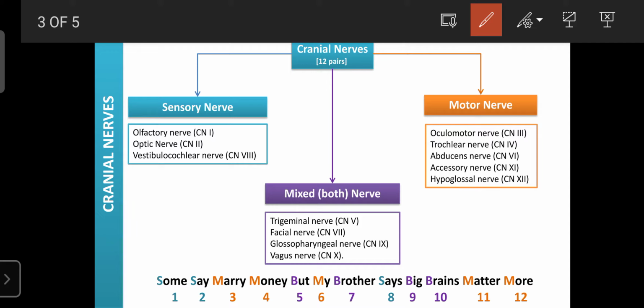Next one is the glossopharyngeal nerve, that is cranial nerve 9. It is mainly involved in the secretion of gastric juice. So when food reaches your stomach, it gives a message to the brain: food is coming, so what can you do? Then the answer is generated to the salivary gland, pancreatic gland and gastric gland. Some food has come here.